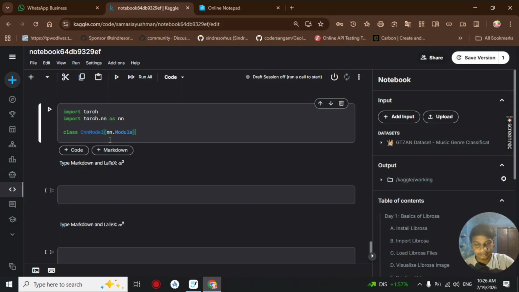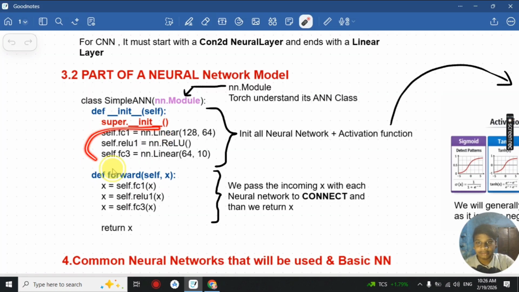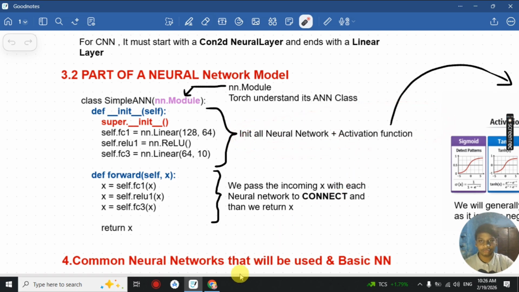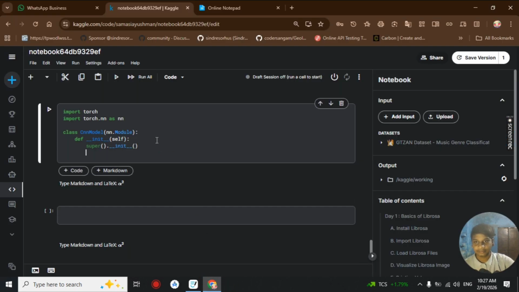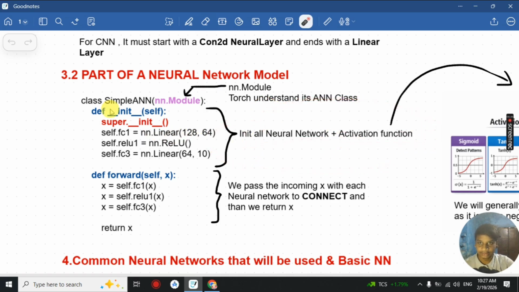This tells torch that it's an artificial neural network class. So we will write nn.Module, then our def __init__, and we'll call the super class. Inside __init__ we will be initializing all the neural network layers and activation functions. This is the place where we define our neural network, so every neural layer or activation function we need should be defined here. And def forward is for connecting the neural network layers and activation functions together.